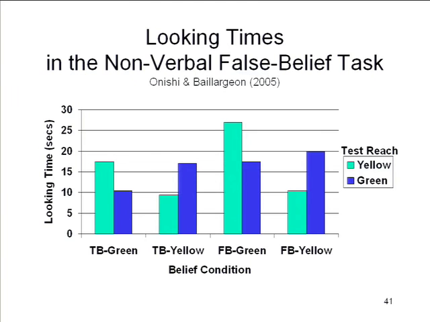Still, evidence like this suggests that this world is not a blooming, buzzing confusion for these infants, right? They've already got something figured out about it, and what they've got figured out about it is something about what the actor knows or thinks he or she knows or believes. So here we've got a nice example of a study that pushes back the theory of mind, so that it's not just something that you get somewhere between age 3 and age 5, closer to age 5. It's something that you've got at least the rudiments of much earlier than that.